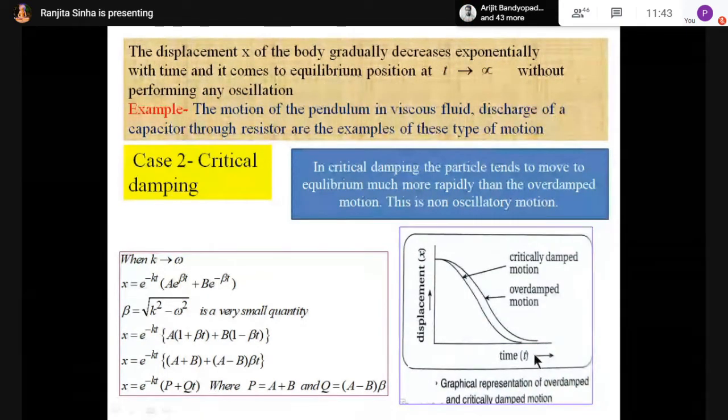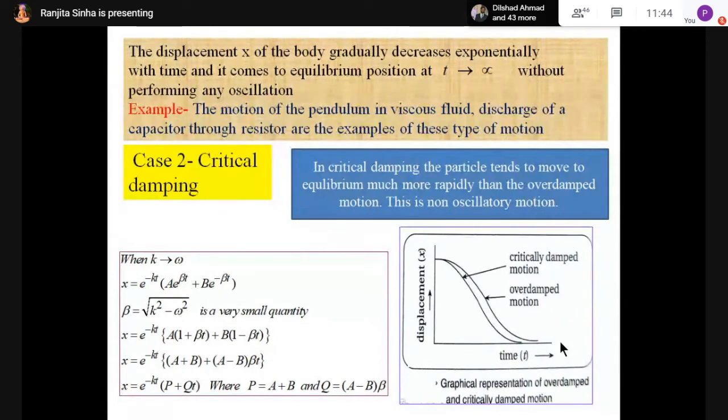So I have given the arrow sign. After t equal to infinity, say in this point, it is very large time. Then this graph will touch the x-axis. It is touching the x-axis means displacement is 0. That means say the pendulum is given in a viscous fluid.